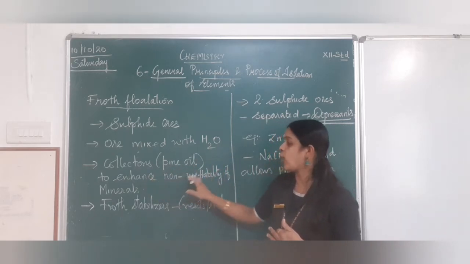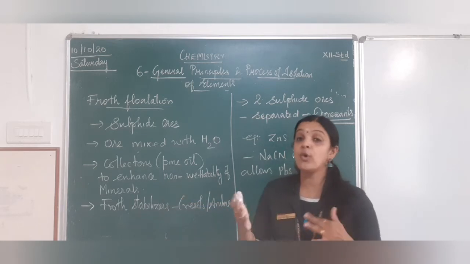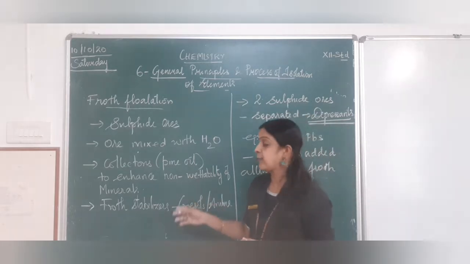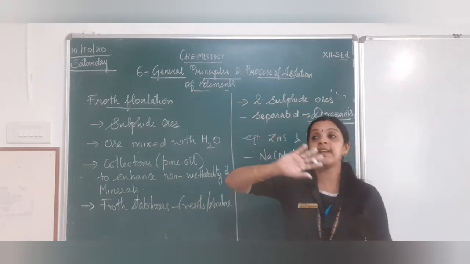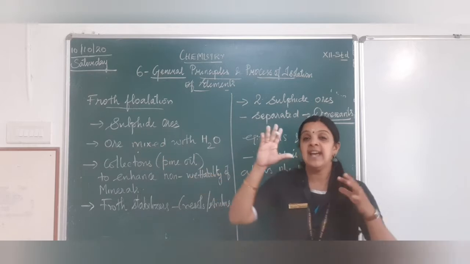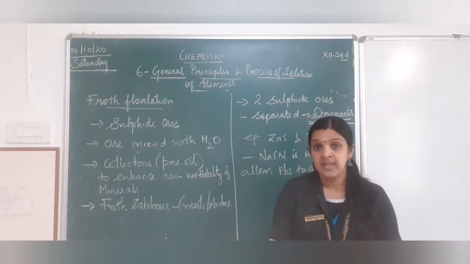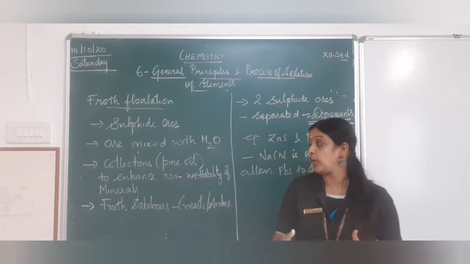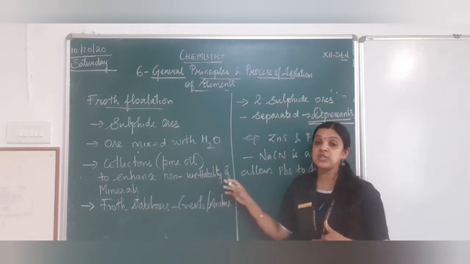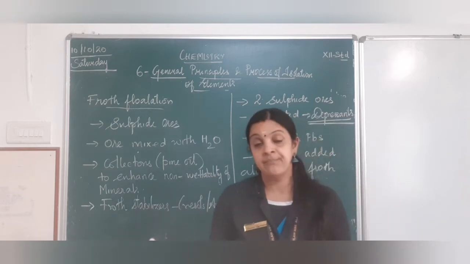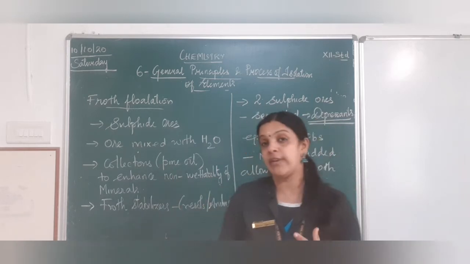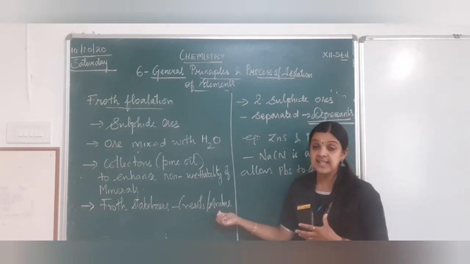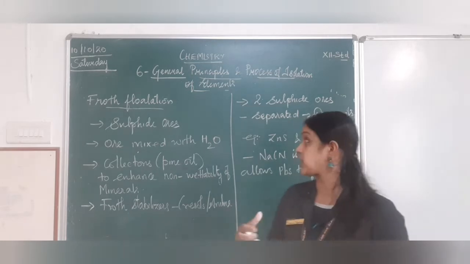See, this is to enhance the non-wettability of the minerals. So both the cases are possible. If the ore can be soluble in oil, the froth will rise up, it will take all the ore particles outside and the gangue will settle at the bottom, right? Because it does not mix with the oil. So there are 2 methods of doing it. The purpose of collectors is to collect all the ore separately, if the ore can be mixed with the oil or if it sticks to the oil. And we use froth stabilizers like aniline, which is used to develop the froth.